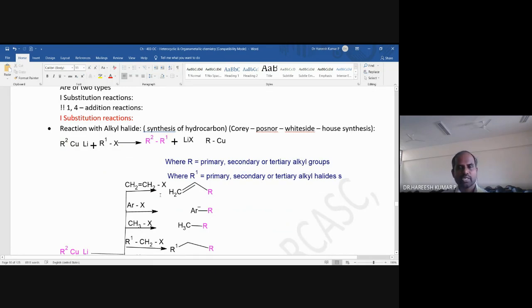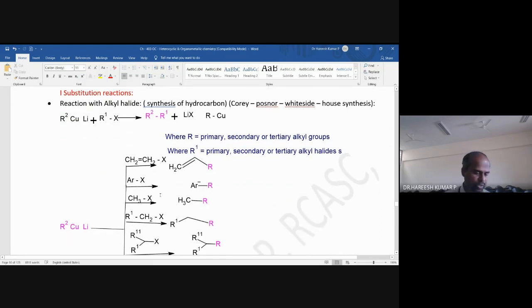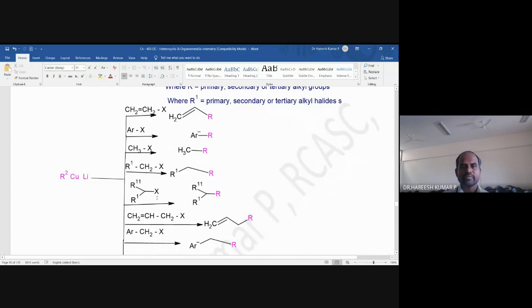Next, let's look into what types of substitution reactions are possible with organocopper. Look here, this is the reagent I am taking. The name of this reagent is lithium dialkyl cuprate. It is treated with a substrate.